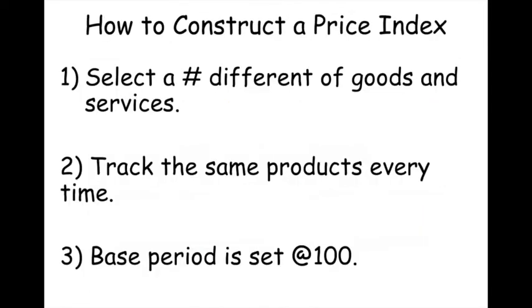So how do we make one? Here's the important part. One, we have to select a different number of goods and services. And I mean this not just derivatives of one. So for example, you can't take milk, yogurt, cottage cheese, beef. What else would work there? Chocolate milk, right? Why don't those work? Because they all come from cows. And if something happened to cows, your whole market would look skewed and you'd be like, this looks weird. Why are we having like a change rate of 80%? It doesn't feel like it.